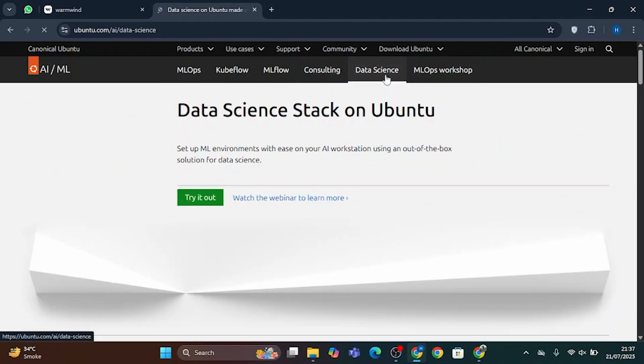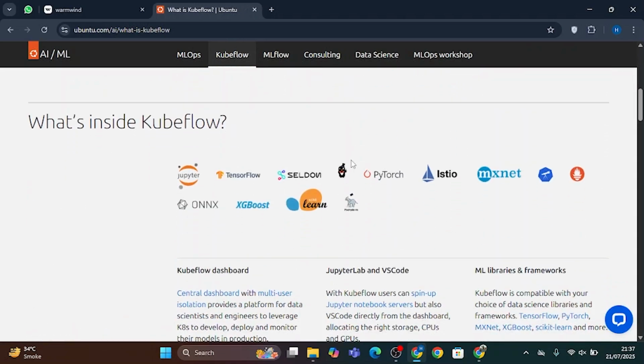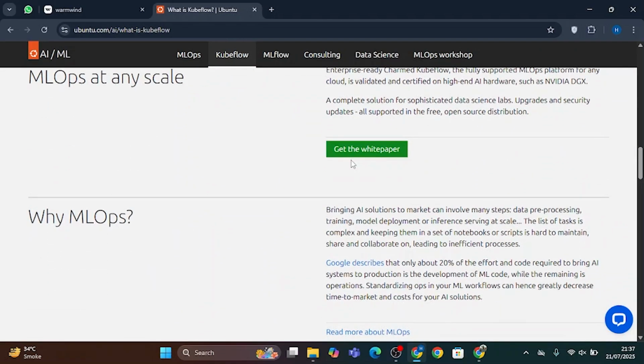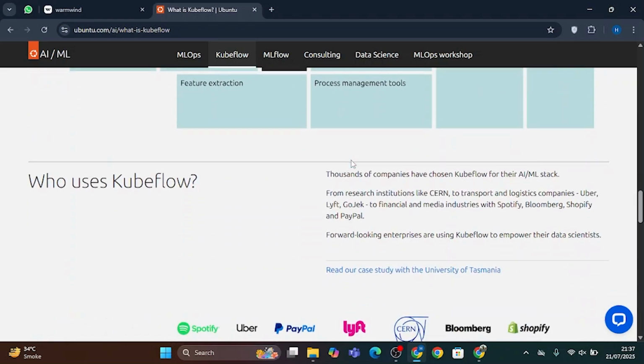You can run Ubuntu AI on your computer or in the cloud, providing flexibility for various projects. Many researchers and developers choose it because it's reliable and widely supported. It's not built for automation like Warmwind, but it's great for creating powerful AI systems from scratch.